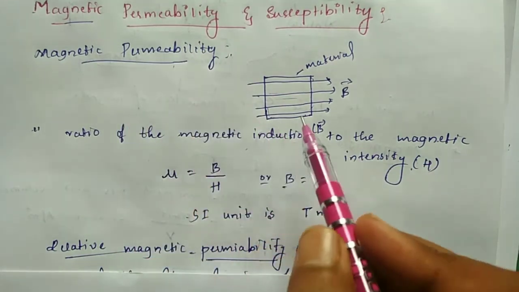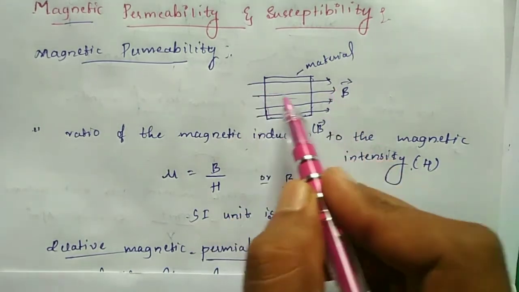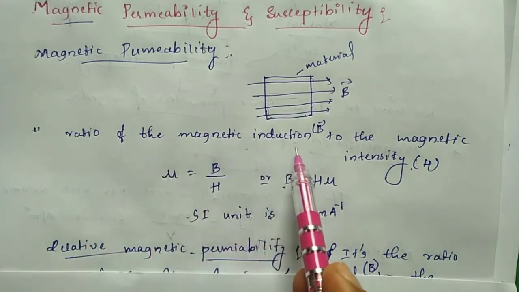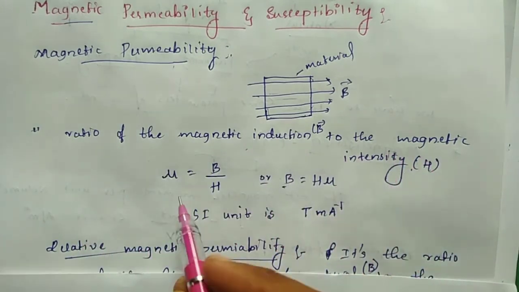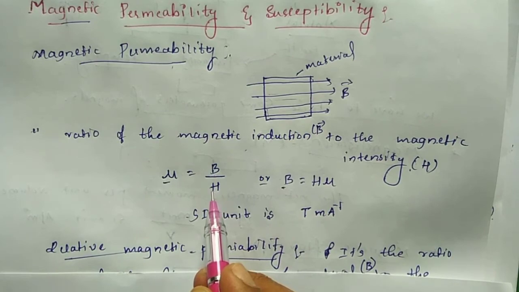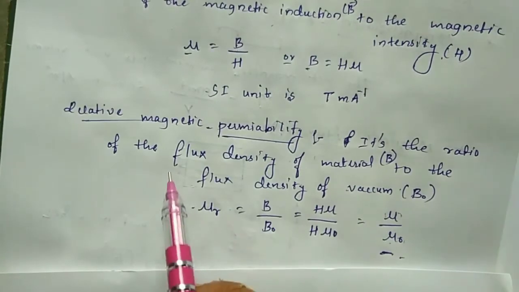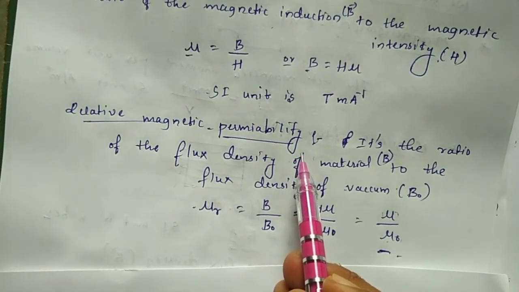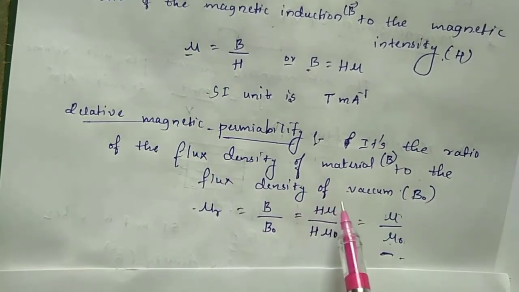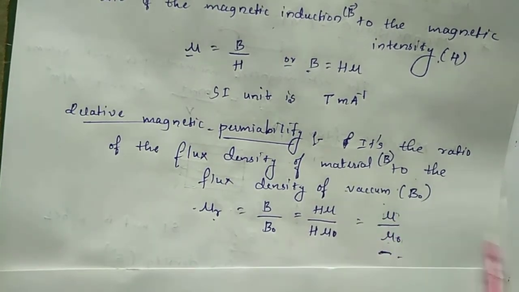Magnetic permeability is the number of field lines entering the substance, or in other words the ratio of the magnetic induction to the magnetic intensity, denoted as mu equals B by H. We also discussed relative magnetic permeability, the ratio of the flux density of the material to the flux density of vacuum. So B by B naught gives mu r equals mu divided by mu naught.